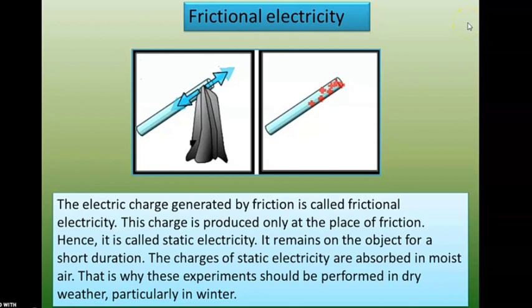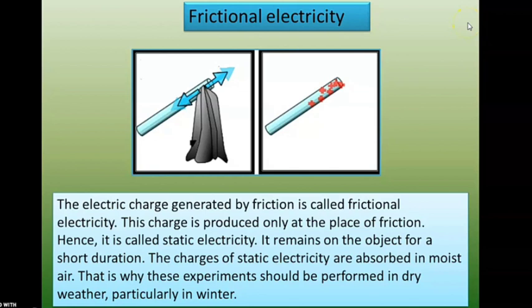The electric charge generated by friction is called frictional electricity. What does that mean? When you rub, for example, a comb on your hair, and this comb is brought near a piece of paper, the paper is attracted to it. Why? Due to frictional electricity. This charge is produced only at the place of friction, hence it is called static electricity.